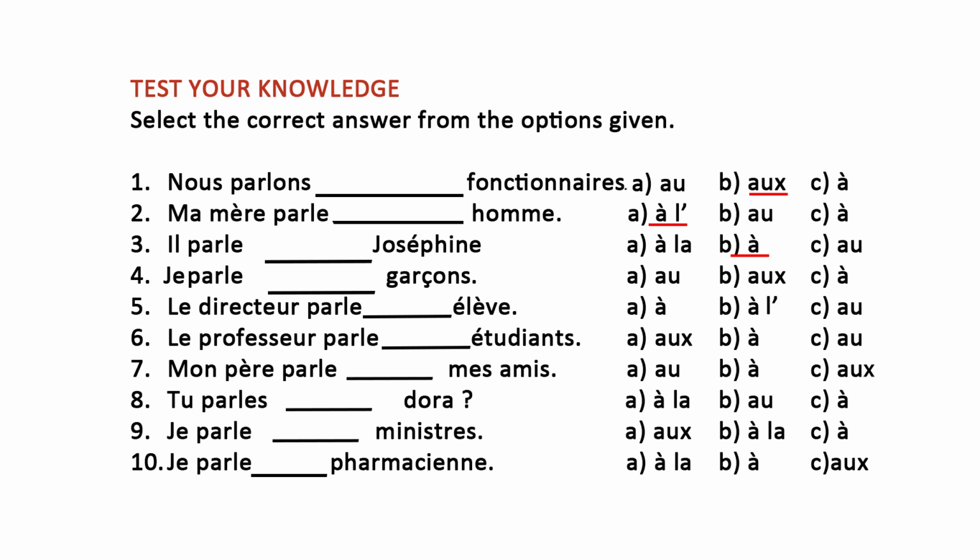Number 4, the sentence is je parle tiret garçon. Je parle tiret garçon. Select your answer in a few seconds. What do you think is the correct answer? All right, now let's check whether you had it correct. So the answer will be je parle aux garçons. So aux, the plural.